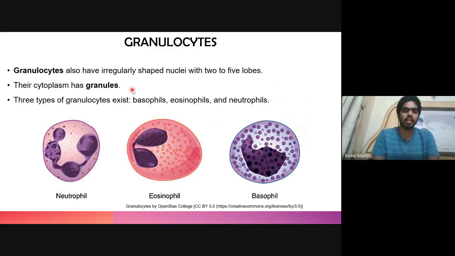So let's talk about granulocytes. Granulocytes have an irregular shaped nucleus with 2 to 5 lobes. So this nucleus is divided into many lobes which are connected to each other, and their cytoplasm contains granules, and these granules are responsible for killing of microorganisms as well as enhancing the allergic reaction or inflammation. And 3 types of granulocytes are present: basophils, eosinophils, as well as neutrophils.